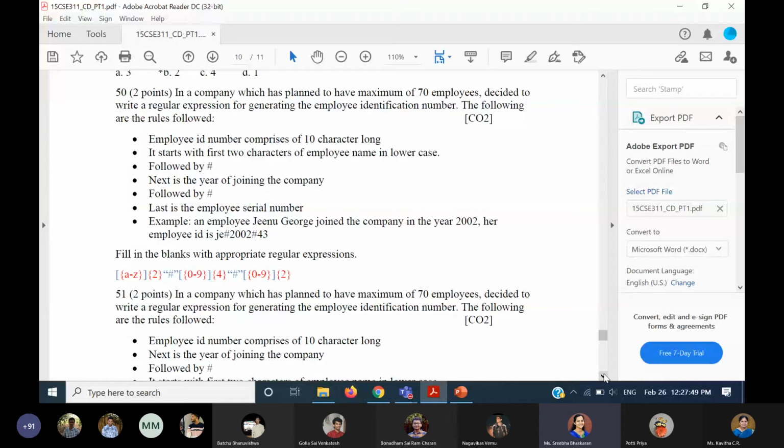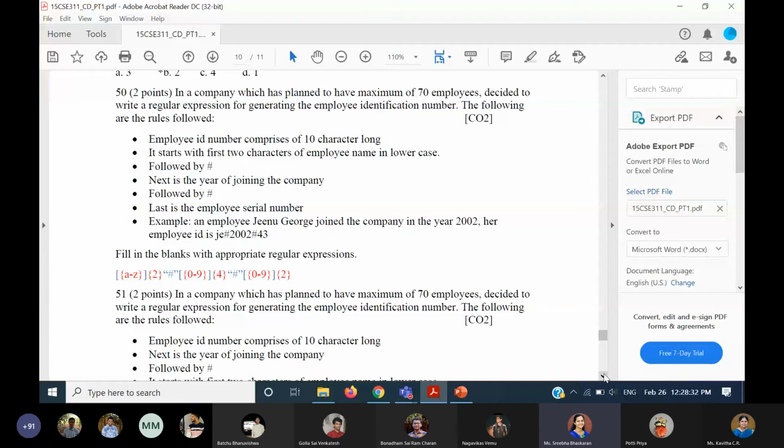After that, next is the year of joining. When we say year of joining, the year will be of 4 digits. So we can write this, which is what we have expected, within rectangle brackets writing 0 to 9, followed by the finite closure 4. But still people have written 1 to 9, then followed by 0 to 9, 0 to 9, 0 to 9, 4 times written. That is also considered. After that, followed by hash. So hash would be coming.